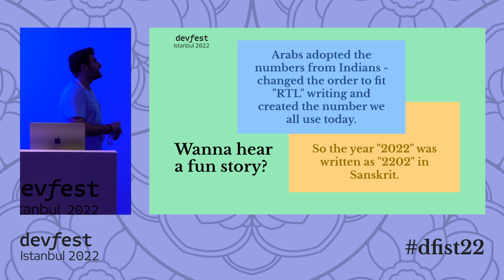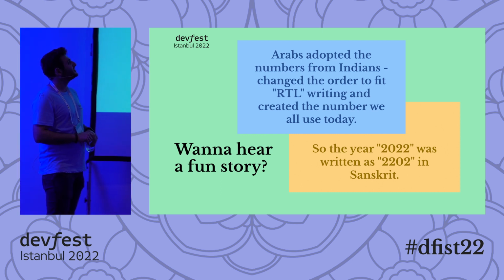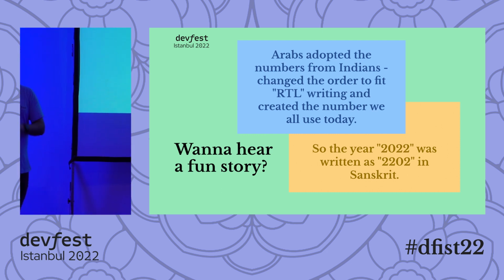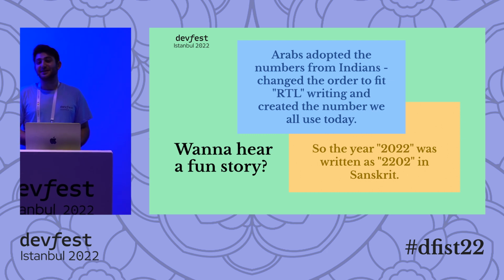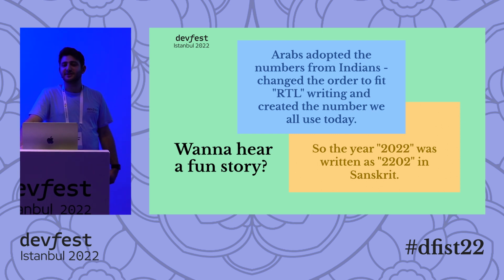And Arabs adopted that number from Indians and changed the order to fit the RTL. So they mirrored the numbers and they made it suitable for their own language. But eventually we started using those numbers. So those numbers have been taken by the Europeans and other Westerners and started to become the numbers that we use today. So if we were following the Indians, we had to write 2202 instead of 2022.